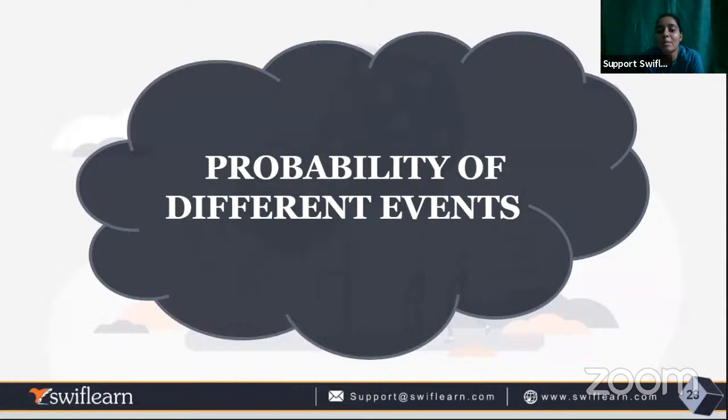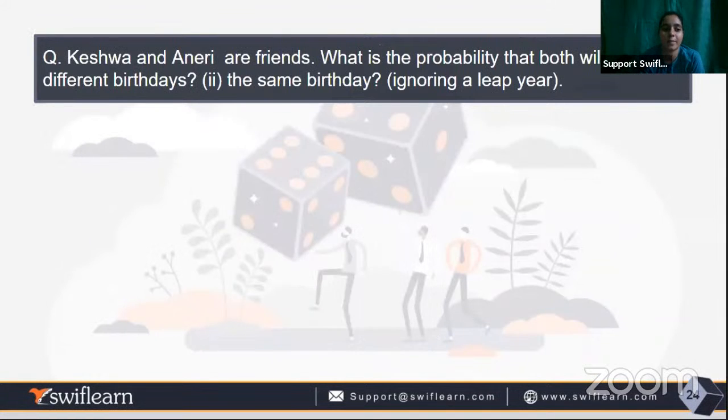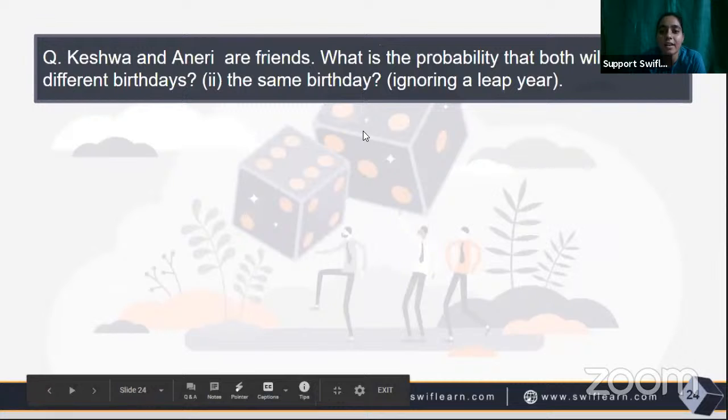So now we will see the probability of different events. Now we have two friends here, Keshwa and Aniri. Oh, that's a very nice name. They are friends.